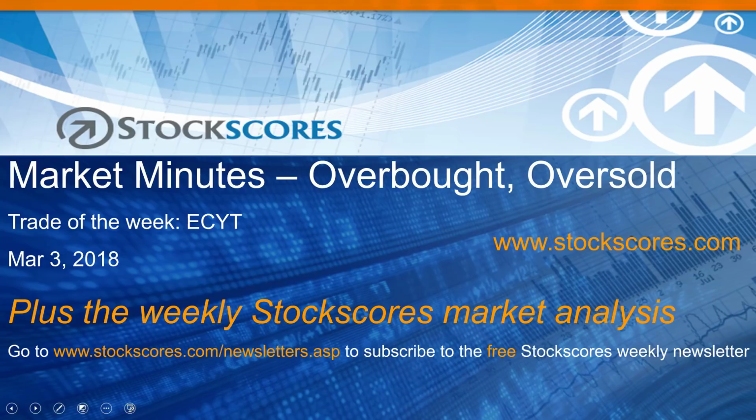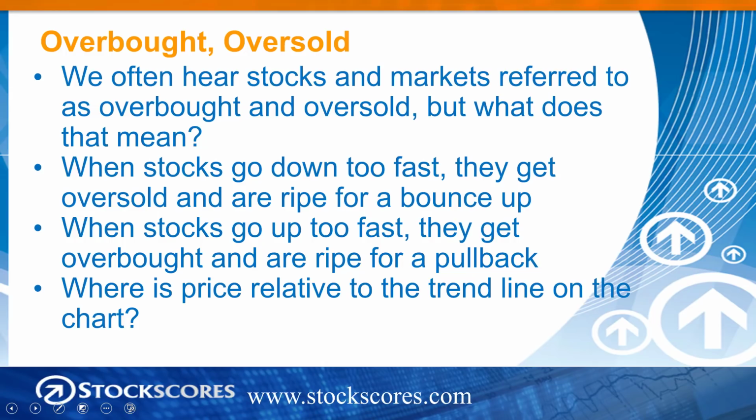This week's topic: overbought, oversold. We often hear those terms, how stocks and markets are overbought or oversold. But what does that really mean? Well, when stocks or markets go down too fast, they get oversold and are therefore ripe for a bounce up. When stocks go up too fast, they get overbought and are ripe for a pullback.